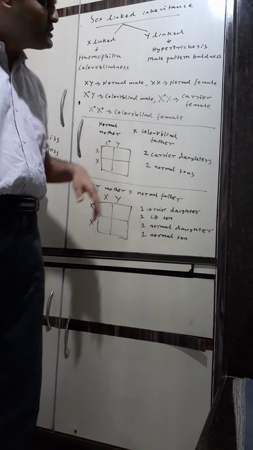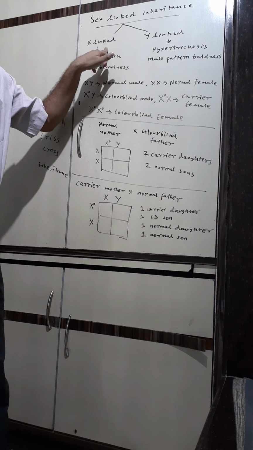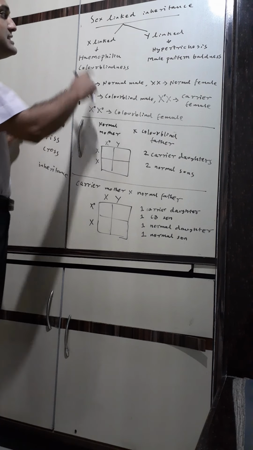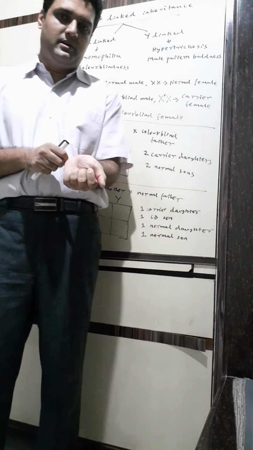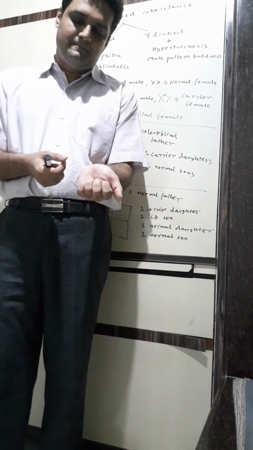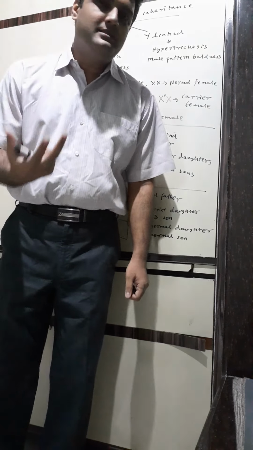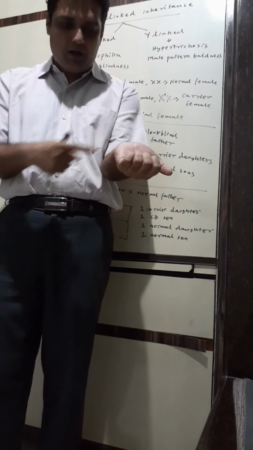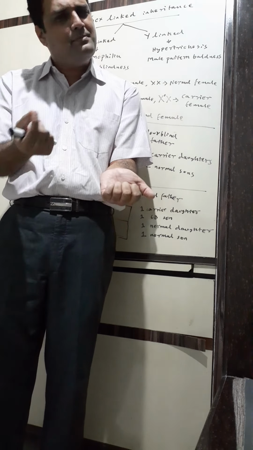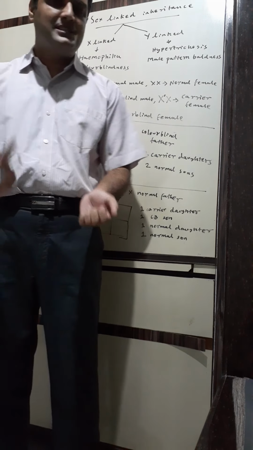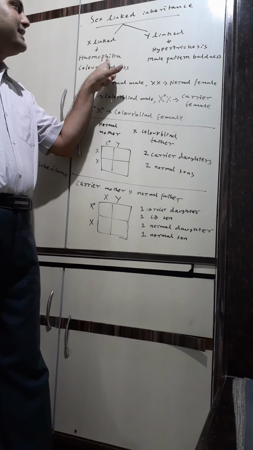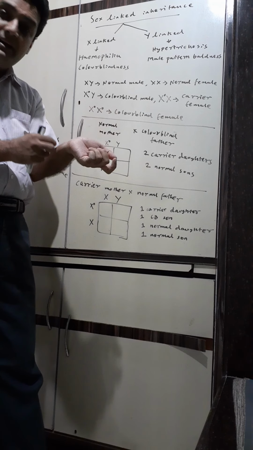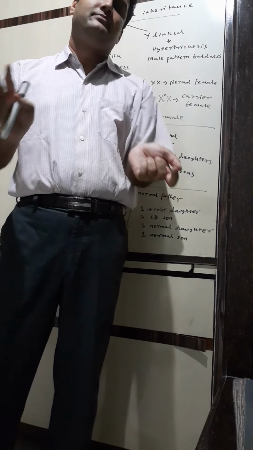If it is through the X chromosome, then we say X-linked inheritance. There are two conditions you should know. One is hemophilia. Hemophilia is a clotting disorder, also called bleeder's disease. If there is a cut on our skin, on a blood vessel, after some time the blood clots and the blood loss is prevented. But this is a genetic disease in which the blood does not clot, so we keep on losing blood. So this is hemophilia.